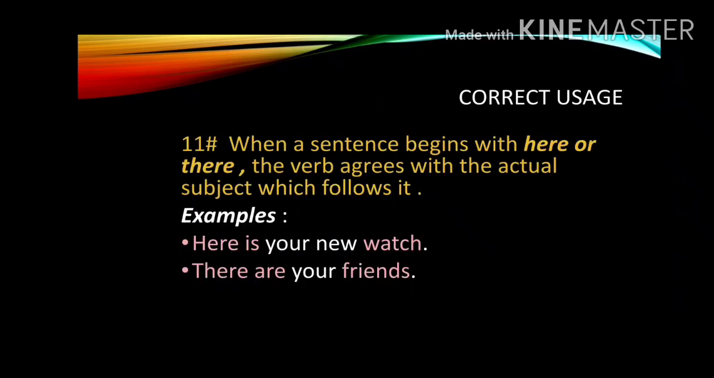When a sentence begins with here or there, the verb agrees with the actual subject which follows it. Here is your new watch. There are your friends. In these two sentences, the actual subjects are watch and friends. Watch is singular, so is is used. Friends is plural, so are is used.